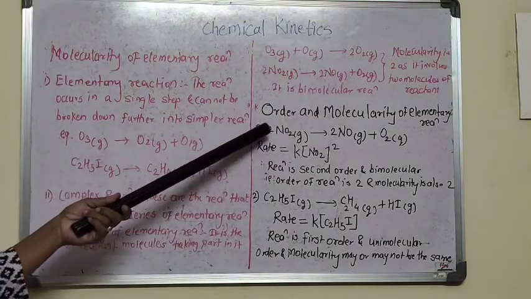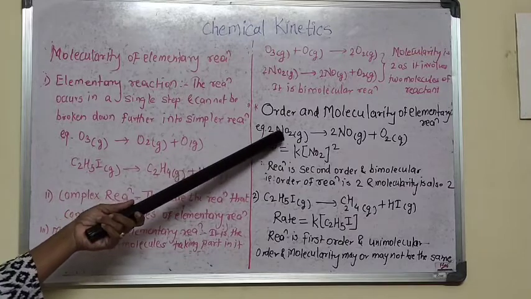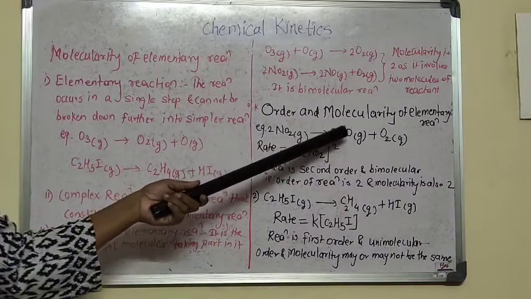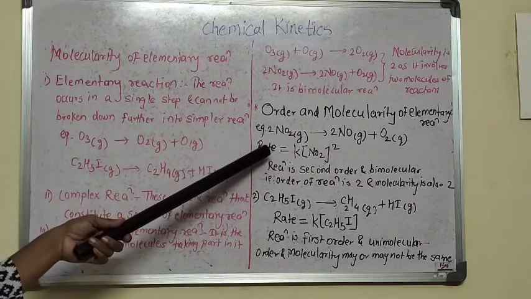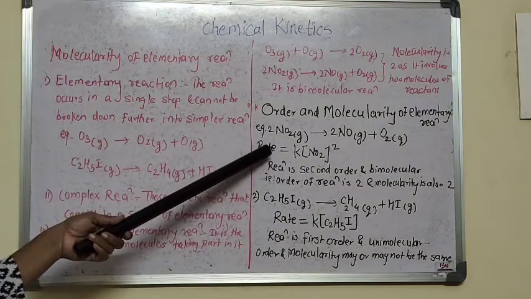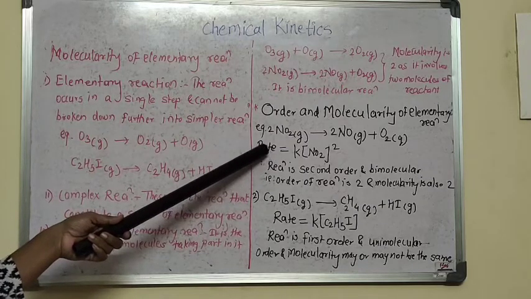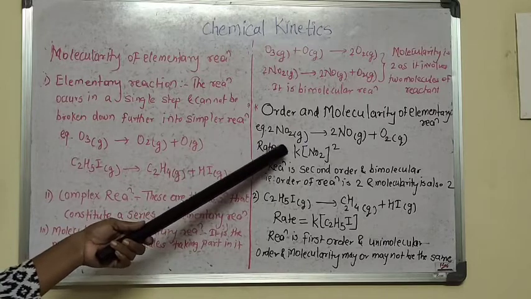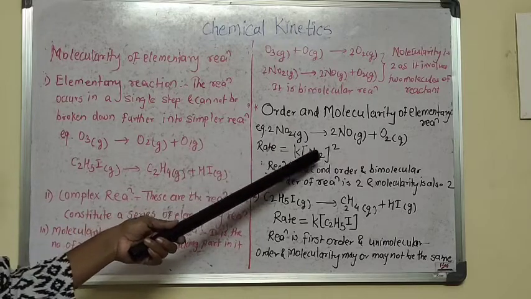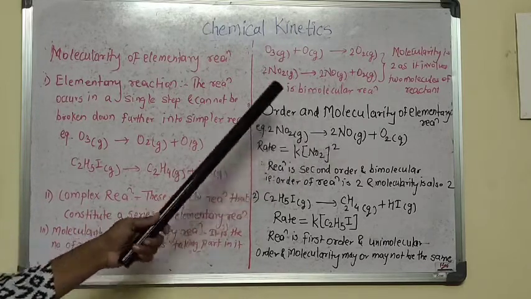For that we are going to take the example, that is twice of NO2 gas gives twice of NO gas plus O2 gas. Now again I am saying that the rate is an experimentally determined quantity. Experimentally it is found that the rate of that reaction is equal to K times the molar concentration of NO2 to the power of 2.